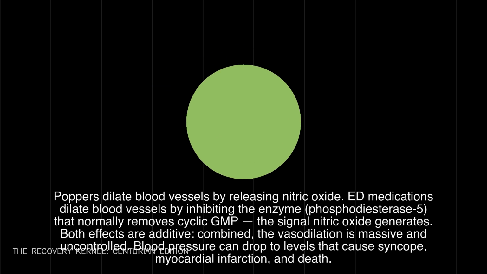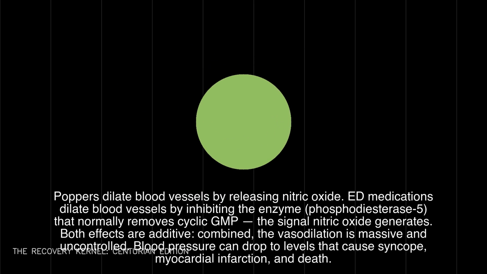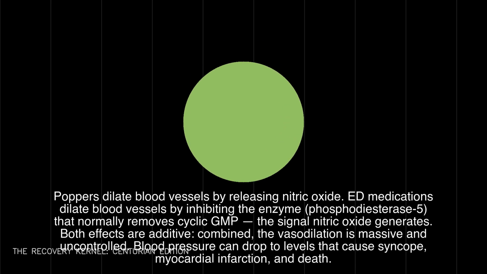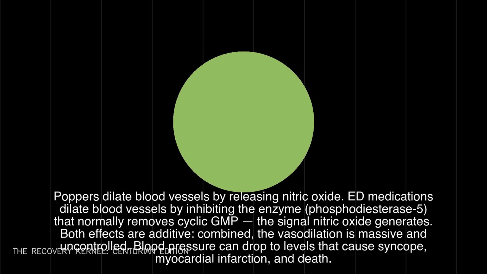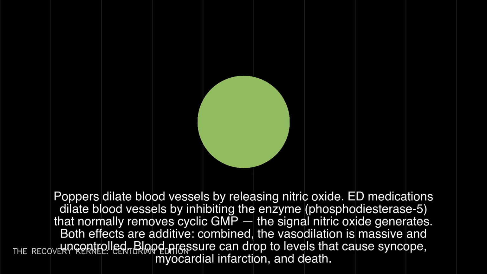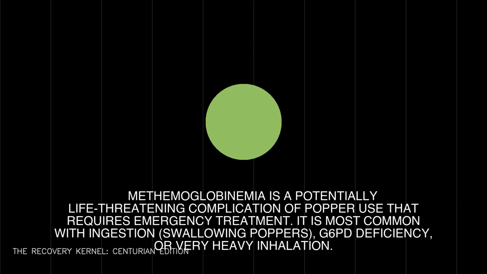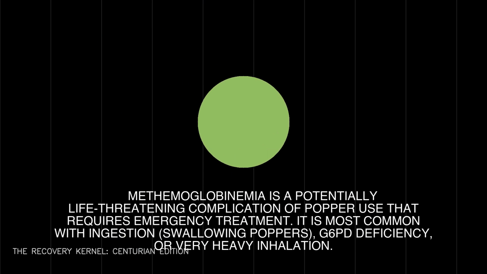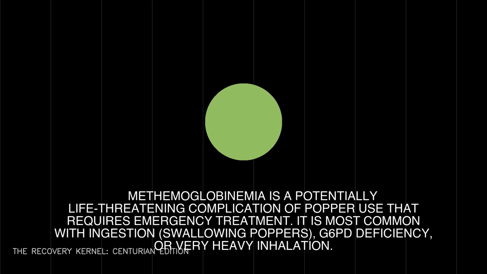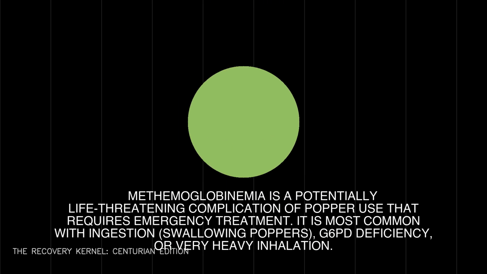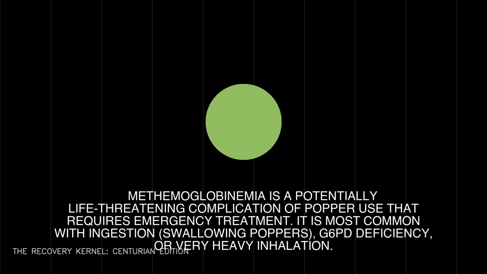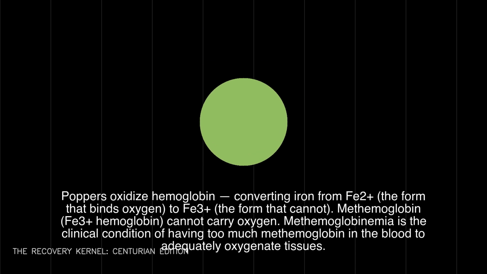0C.2, methemoglobinemia, the blood oxygen crisis. Warning: methemoglobinemia is a potentially life-threatening complication of popper use that requires emergency treatment. It is most common with ingestion, swallowing poppers, G6PD deficiency, or very heavy inhalation. Poppers oxidize hemoglobin, converting iron from Fe2+, the form that binds oxygen, to Fe3+, the form that cannot. Methemoglobin, Fe3+ hemoglobin, cannot carry oxygen.